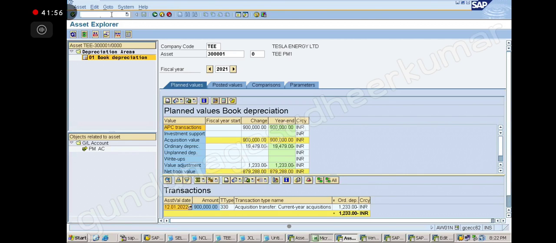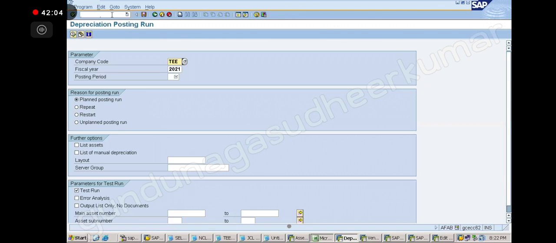So where should I do the correction entry now? What is the T code? ASAB. ASAB. Correct? Repeat I have to do. Okay, then I will give the posting period. What is the period? 10. 10th period. I am going for the repeat option. Correct? List assets. Test run. Correct? Yeah, execute. Yes, sir, 1 minute.